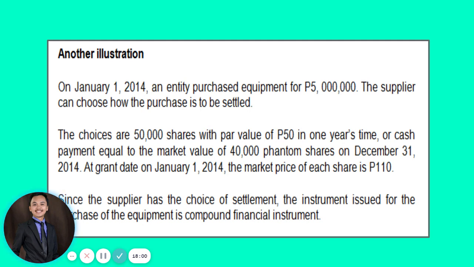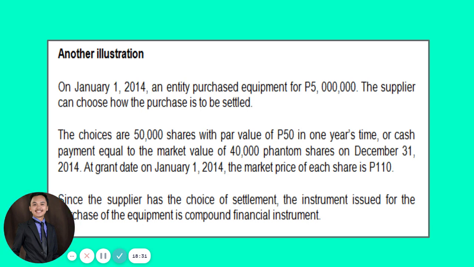The choices are 50,000 shares with par value of 50 pesos in 1 year's time, or there's a vesting period of 1 year, or cash payment equal to the market value of 40,000 phantom shares on December 31, 2014. So that is the detail for the cash alternative. At grant date on January 1, 2014, the market price of each share is 110.